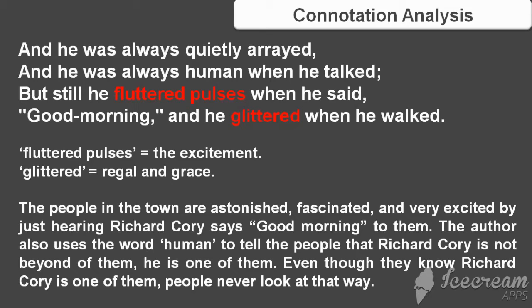The poet also uses the word human to tell us that Richard Cory is not beyond them. He is one of them. Even though they know Richard Cory is one of them, people never look at it that way. The people see the big difference between themselves and Richard. They see that Richard Cory is imperial while they are on the pavement.